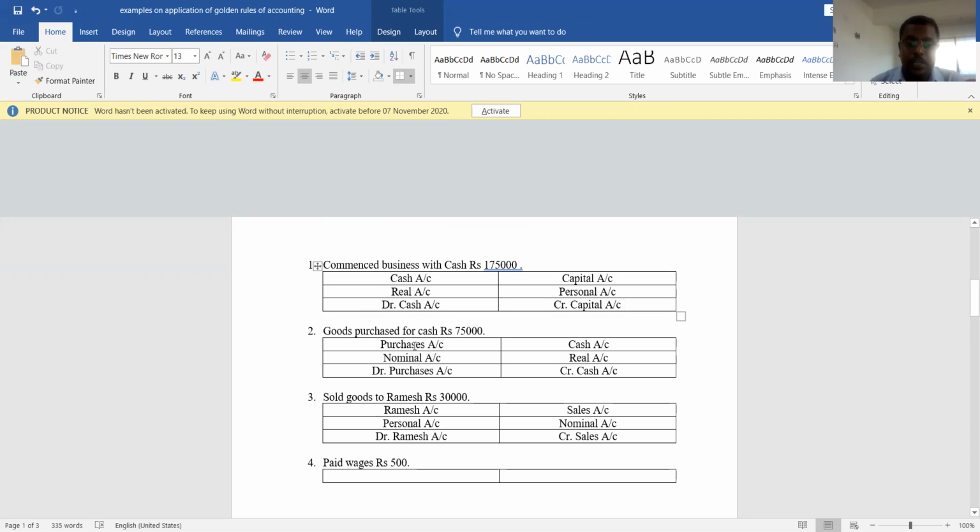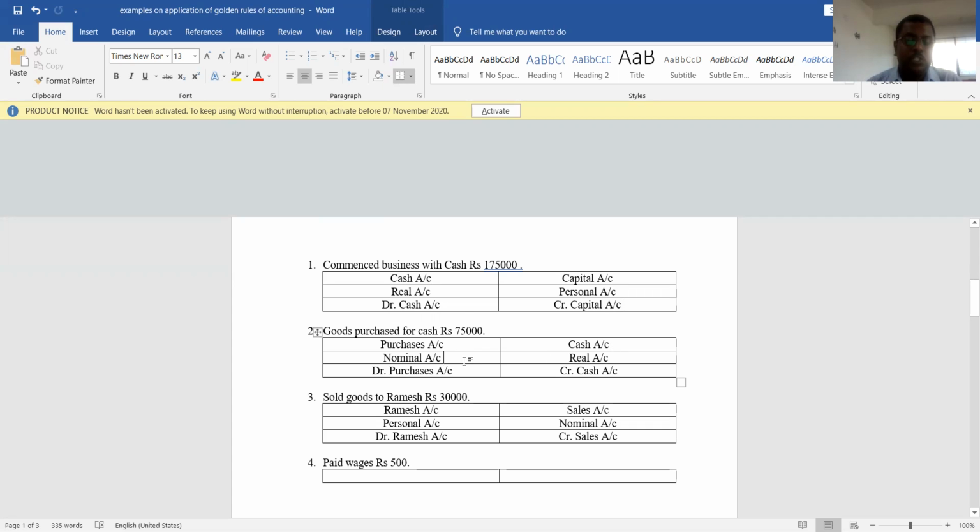Actually, I told you people that there is no account called goods account. There are two accounts which represents goods. One is purchases account and another one is sales account. So goods purchased is always purchases account. Goods sold, it is always sales account. So here goods purchased for cash, two accounts are, one is purchases account and another one is cash account.